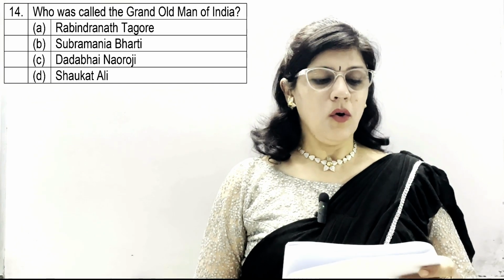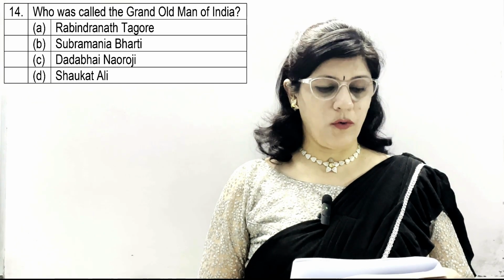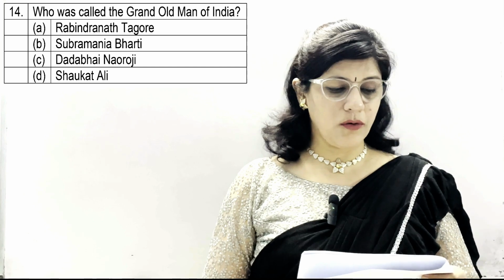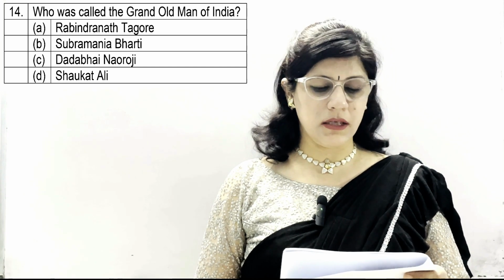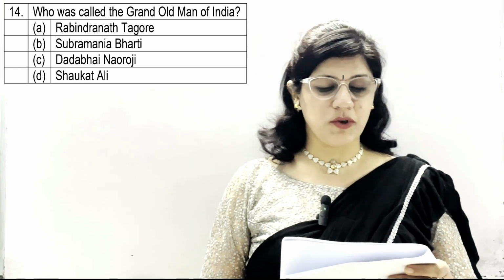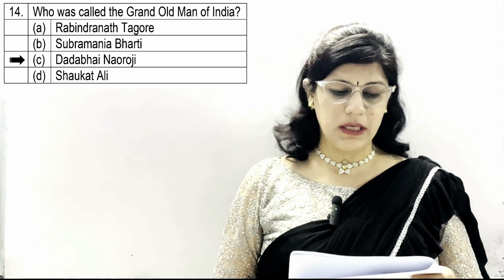Question number 14. Who was called the Grand Old Man of India? A. Rabindranath Tagore, B. Subramania Bharati, C. Dadabhai Naoroji, and D. Shaukat Ali. And the correct option is Dadabhai Naoroji, option number C.